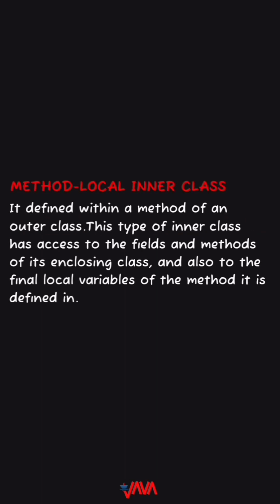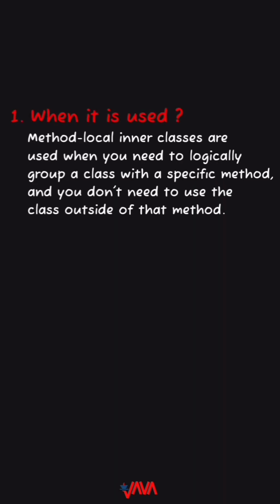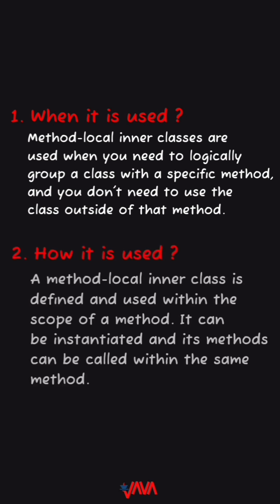Now, we will understand the concept of method local inner class. It is defined within a method of an outer class. This type of inner class has access to the fields and methods of its enclosing class, and also to the final local variables of the method. When is it used? Method local inner classes are used when you need to logically group a class with a specific method, and you don't need to use the class outside of that method. And how is it used? A method local inner class is defined and used within the scope of a method. It can be instantiated, and its methods can be called within the same method.